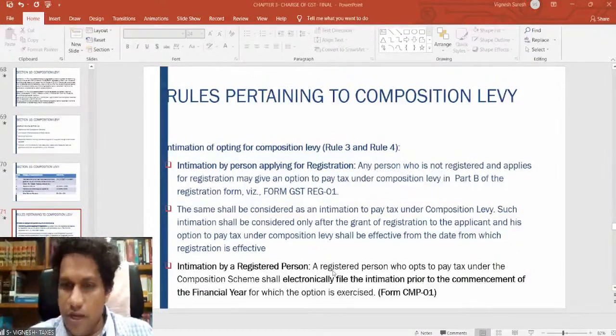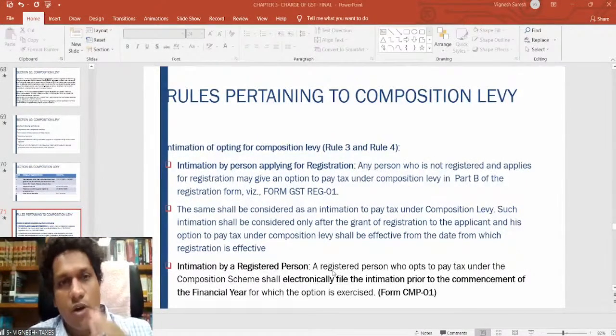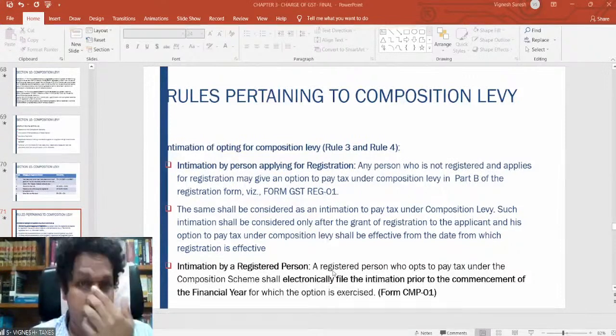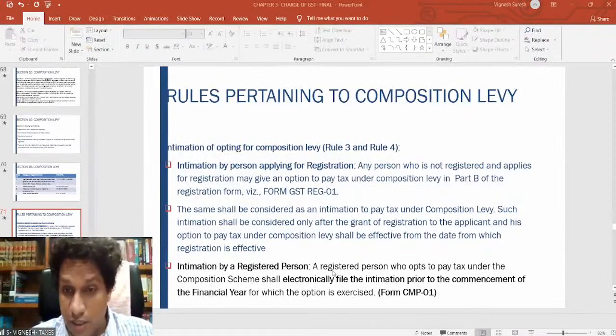Sir, if a restaurant is providing alcohol, will it not apply for the composition scheme? No, as I told you, in composition scheme, straight away, what is the turnover of the product? Since alcohol is nowhere in the purview of GST, the restaurant is serving alcohol. That is not even an exempt supply. It is not a supply at all, straight away told from the constitution. So therefore, turnover of only the food is supposed to be taken into consideration.